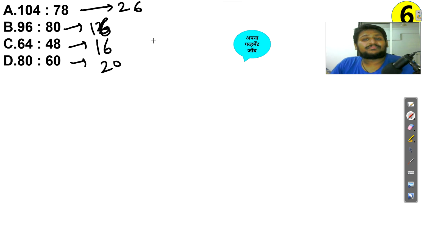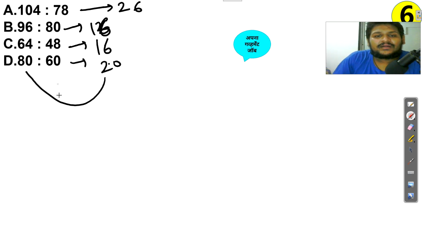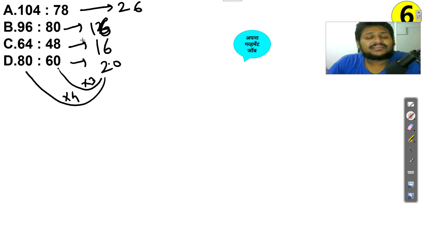Let's try something new. The addition subtraction logic fails. Suppose now I got a gap of 26 here between 104 and 78, but we can take this example, 80 and 60, where the gap is 20. I know that 24 is 80 and 23 is 60. Now this logic, that is into 3 into 4, I need to check whether it is satisfying or not. So see, 16 4s are 16, 3 is okay, satisfying.